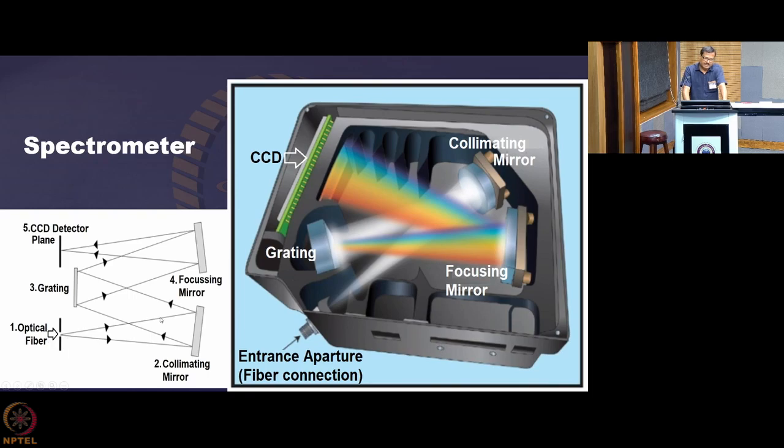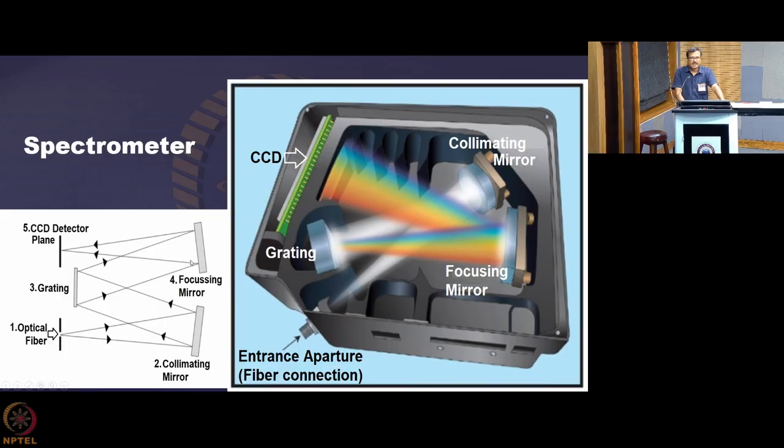Now this light is coming and falling on a collimating mirror. Okay, and this collimating mirror is just reflecting this over a grating. That grating is now dispersing different colors at different angles.